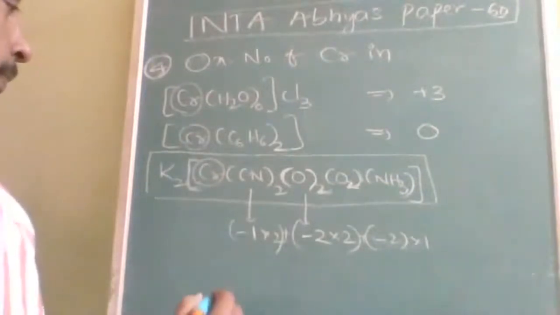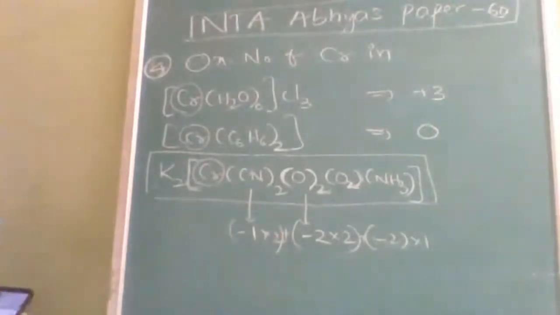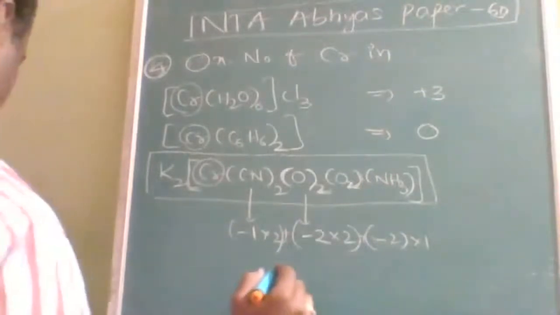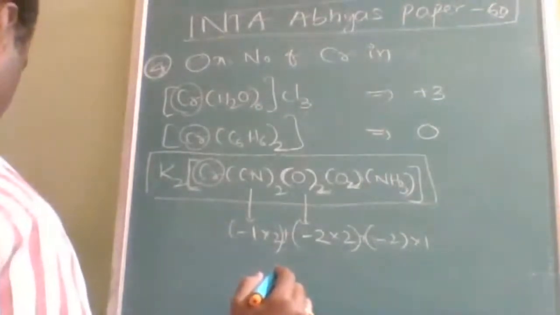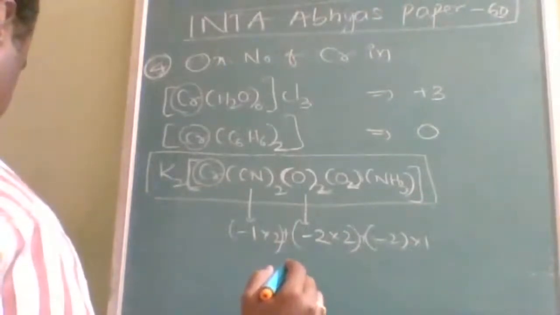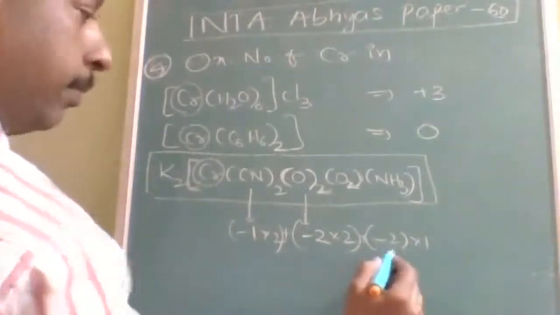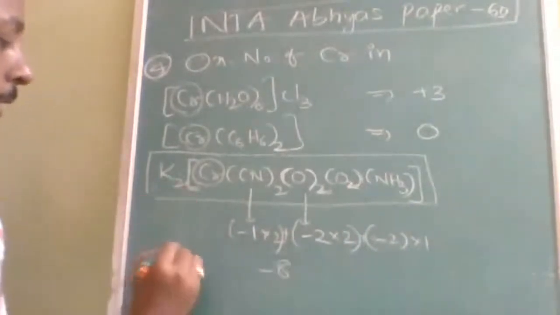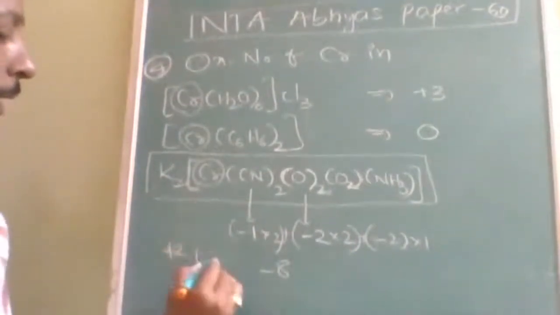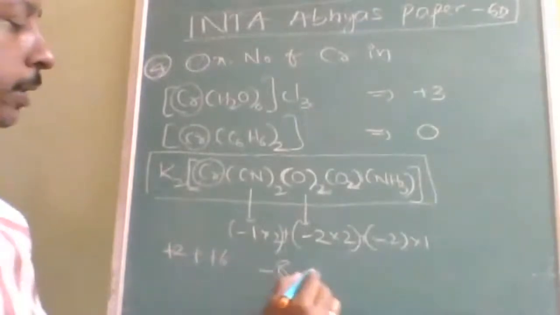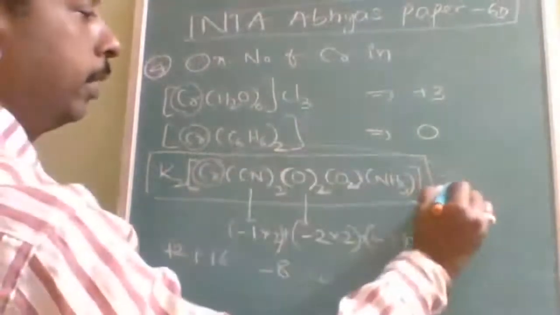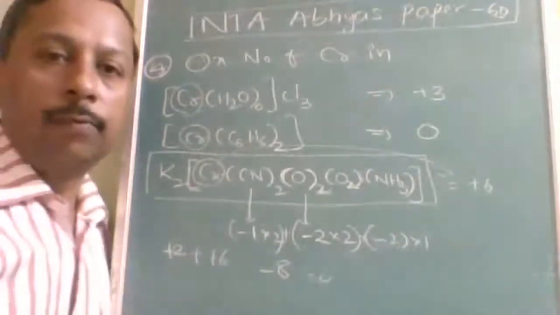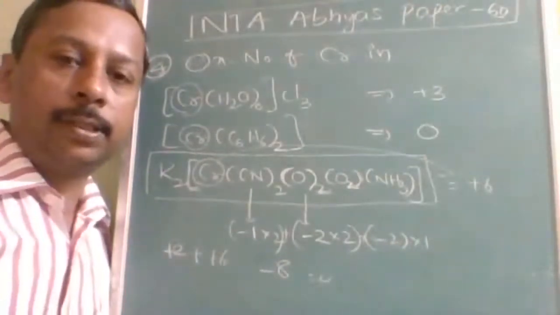Just a minute, CN twice is there, so -2 into 2 is -4. Altogether, -6 and -2 and -4 make -8, so by taking +6 we get 0 charge. Therefore, the oxidation number is +6. This is the oxidation number of chromium in three different compounds. Is it understood?